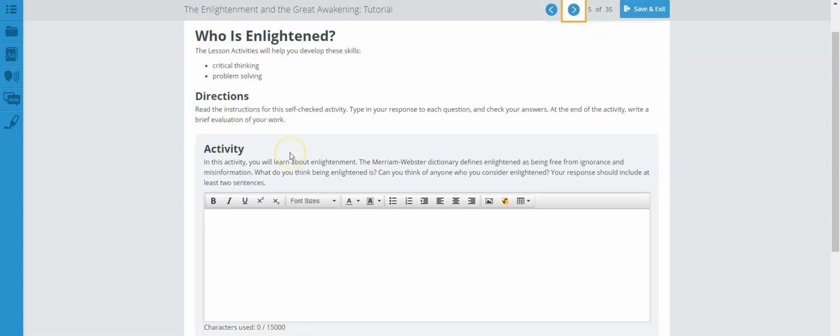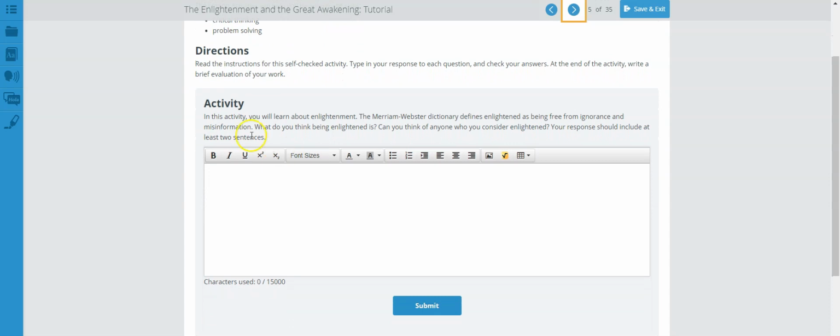Let's go over the directions so that you will know what to do here. Read the instructions for this self-check activity, type in your response to each question, and check your answers. At the end of the activity, write a brief evaluation of your work. Activity. In this activity, you will learn about enlightenment. The Merriam-Webster Dictionary defines enlightened as being free from ignorance and misinformation.